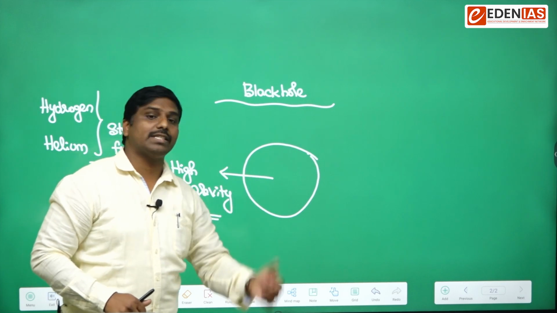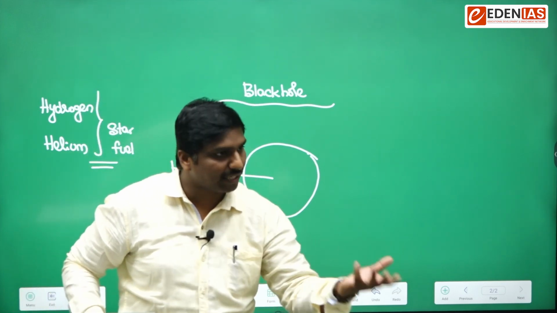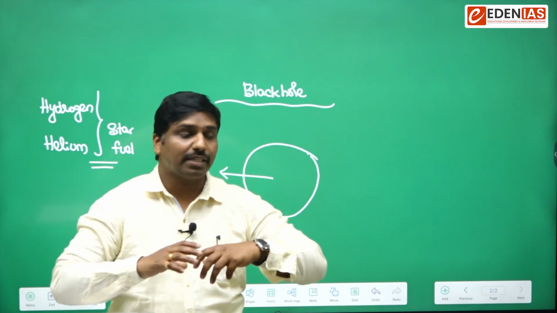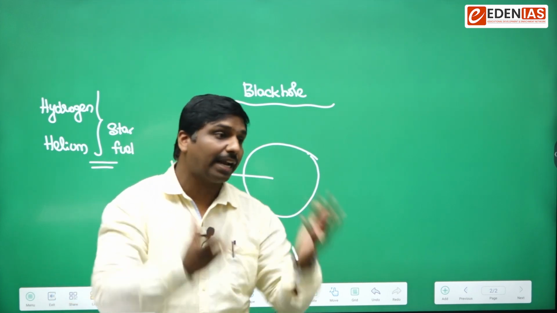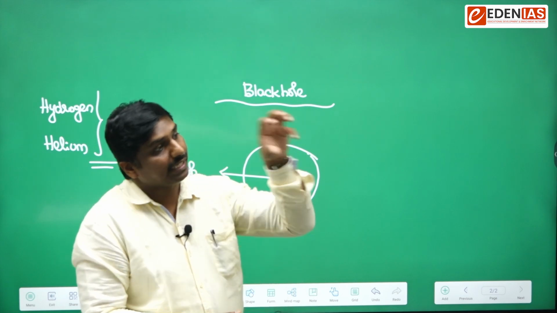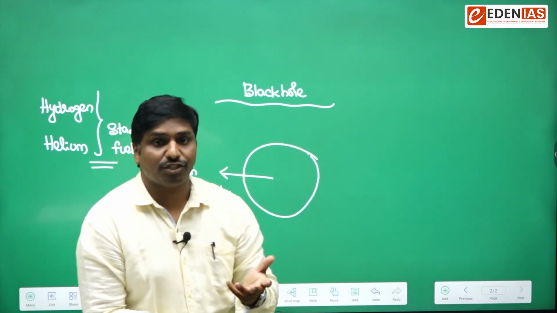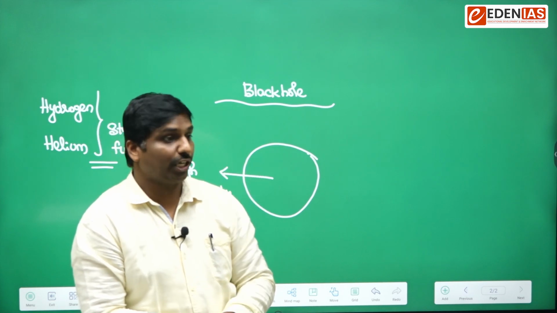So when can we see something? When light emits from something, then only we can see things. When it captures even light and does not allow light to escape, obviously we will see it as a dark body. We cannot see it generally. We can see it with some telescopes only.